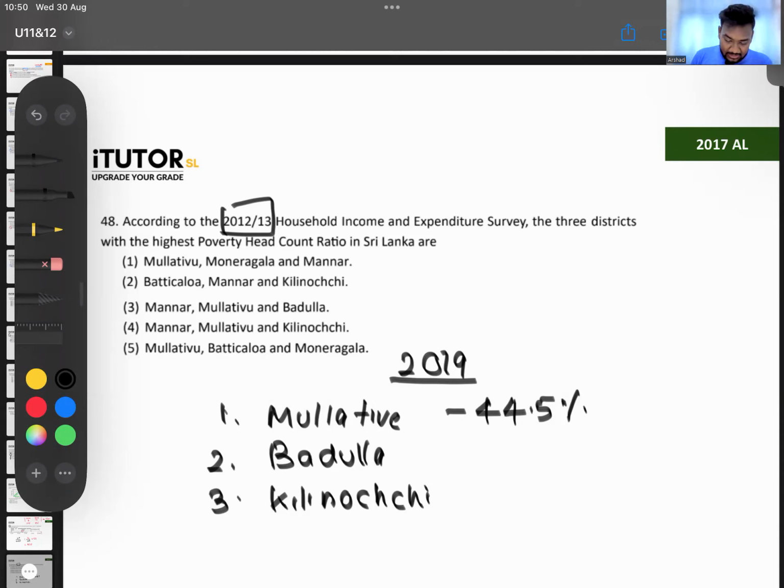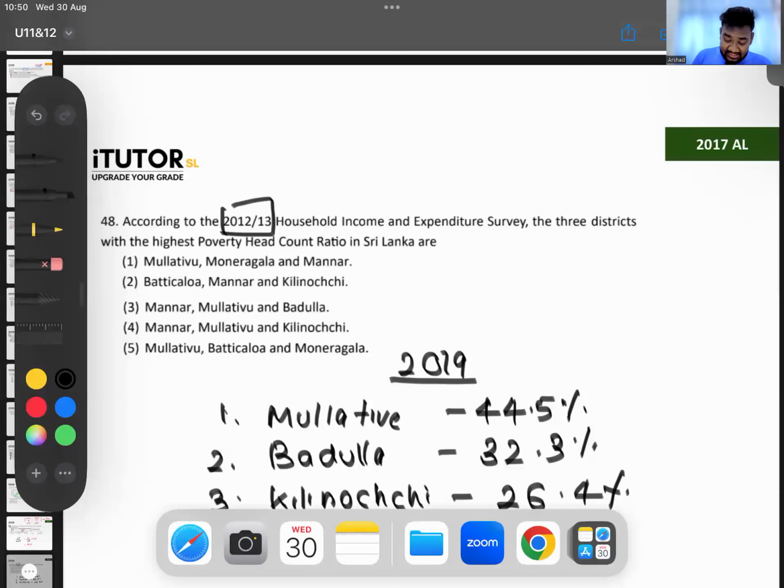Okay, so Badulla was how much? I think 32.3. Kilinochchi was 26.4, was it? I'm hoping the numbers are correct. So these are the 2019 highest three. Maybe in your year they can ask the lowest three. Who are the lowest three?